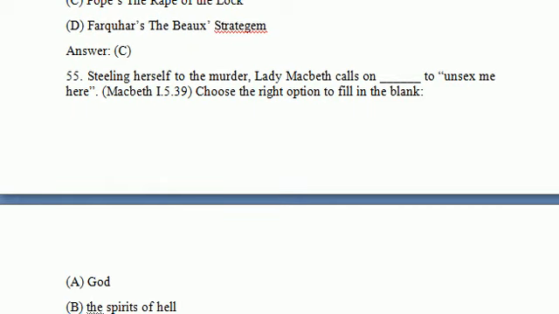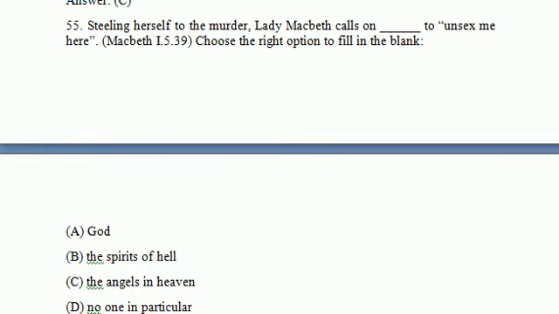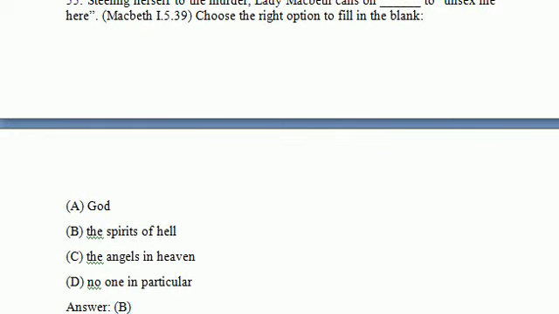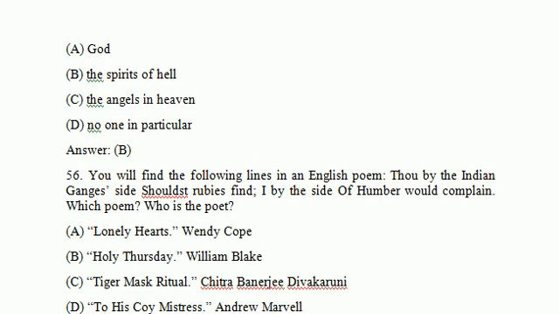Steeling herself to the murder, Lady Macbeth calls on, Act 1, 'Unsex me here,' Macbeth, Part 1. Choose the right option to fill in the blanks. So here are the options: God, the spirits of hell, the angels in heaven, no one in particular. So option B is the right answer, spirits of hell. It is another important question. Let's see the next question.